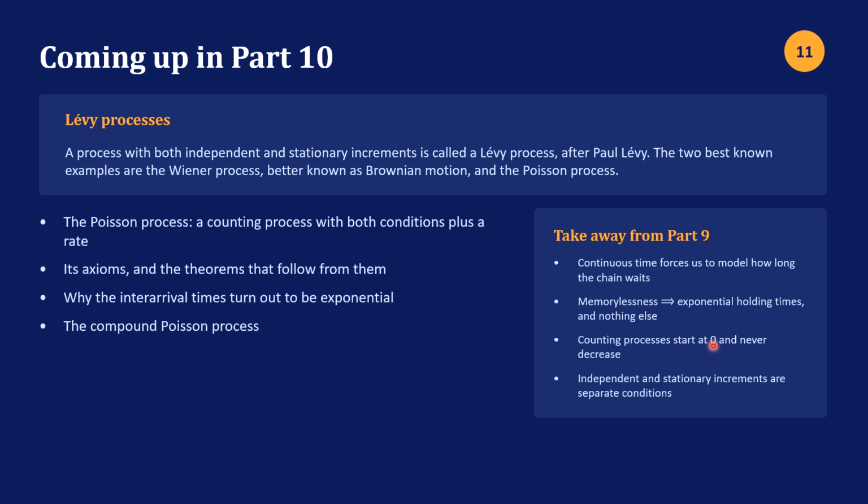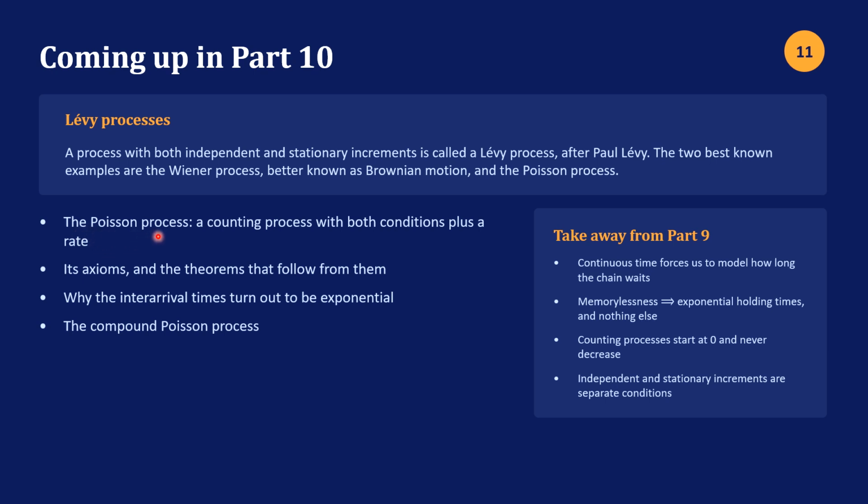Counting processes start at 0 and never decrease. This was the monotonic non-decreasing property. And independent and stationary increments are separate conditions. And we just gave examples where you could have one and not the other. Then we have something called a Lévy process. A process with both independent and stationary increments is also called a Lévy process after Paul Lévy. So in other words, that's what we just defined. The 2 best known examples are the Wiener process, better known as Brownian motion, and the Poisson process, which we're going to talk about in the next lesson.